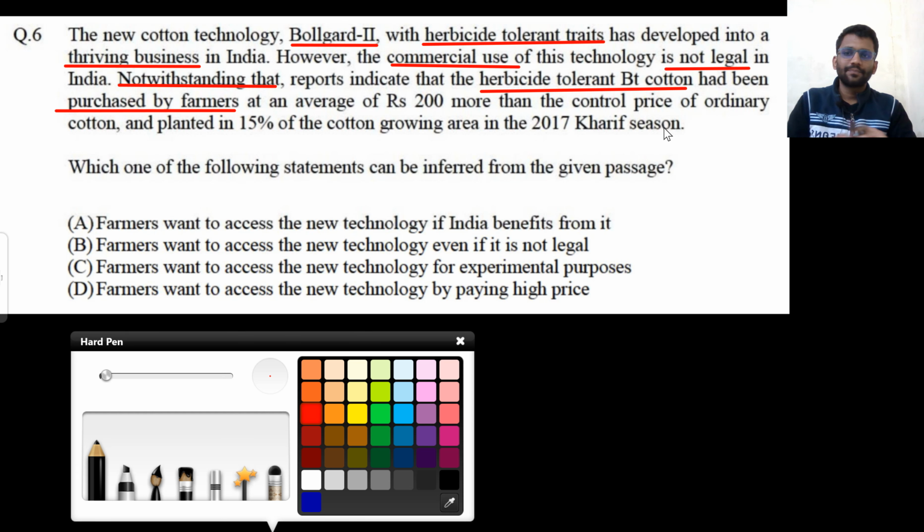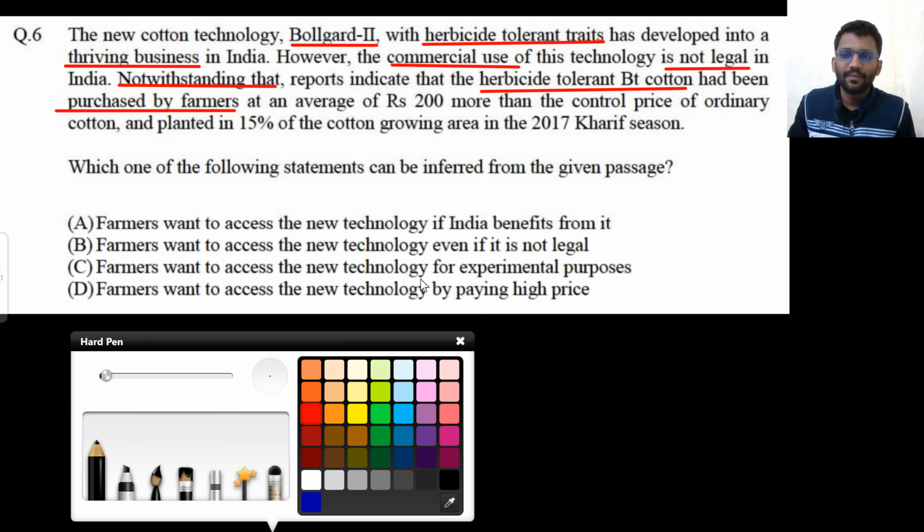They are saying that there is this new cotton technology, Bolgard 2. It has some herbicide tolerant traits. Okay, this new technology has some herbicide tolerant traits, and this business is thriving in India, but this is not legal. Still some farmers are buying this herbicide tolerant BT cotton. It is not legal, still they are buying. That too at a higher price. Why they are buying, this is not mentioned.